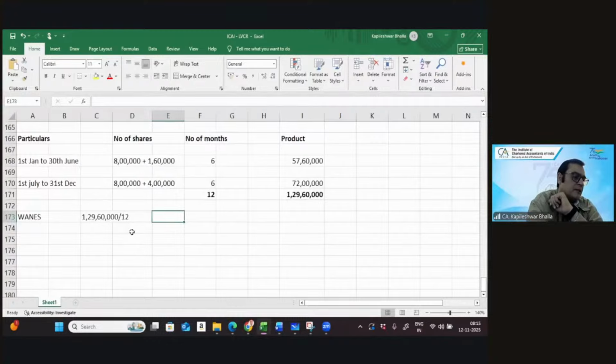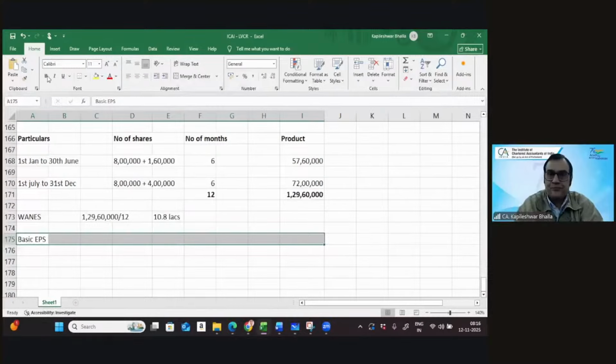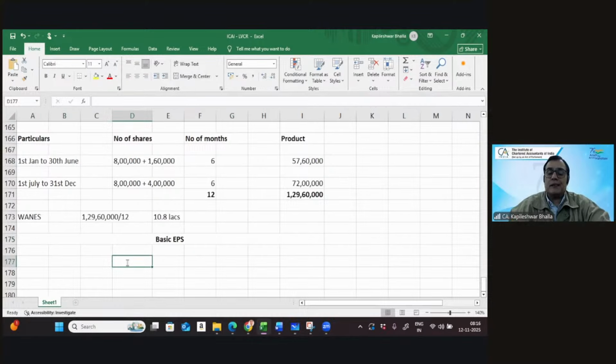So this works out at 10.8 lakhs as the weighted average. Good. Now with these inputs, we are in a comfortable position to calculate the basic EPS exactly the way we organized it previously. So we need to organize the basic EPS for the current year.